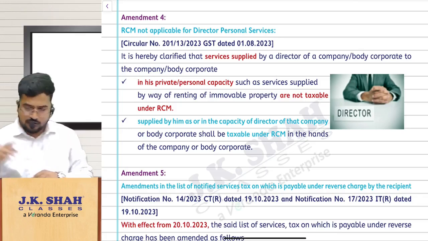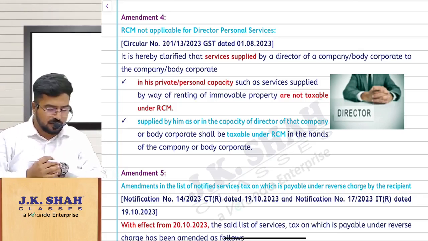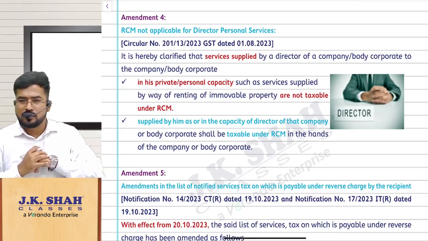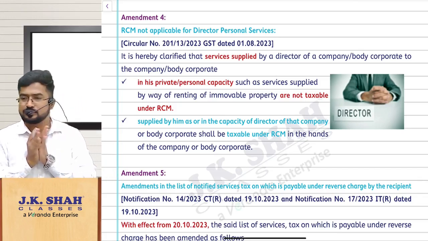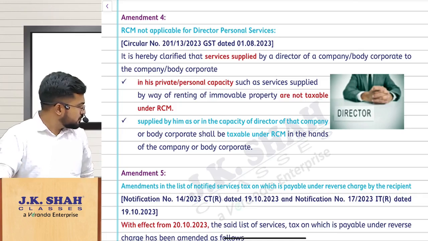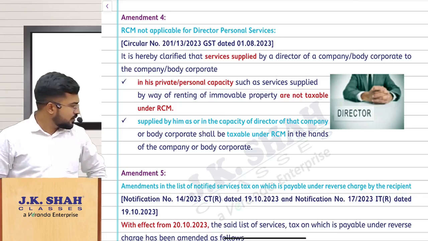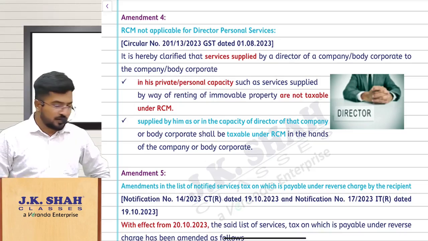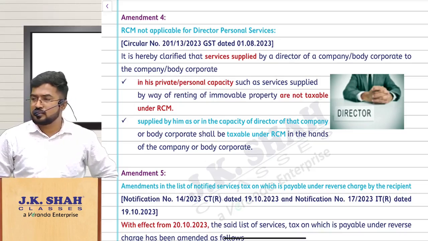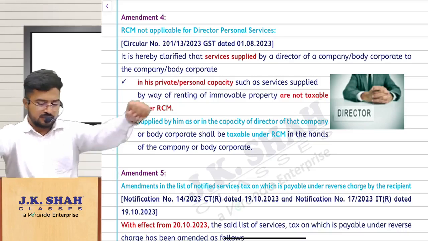Look at the screen, read that amendment number 4, then tell me the answer. Who is liable to pay GST here?